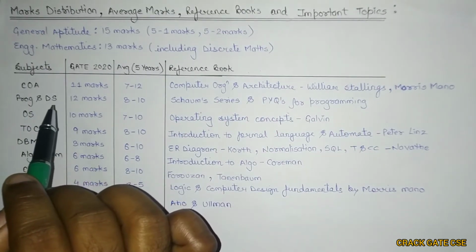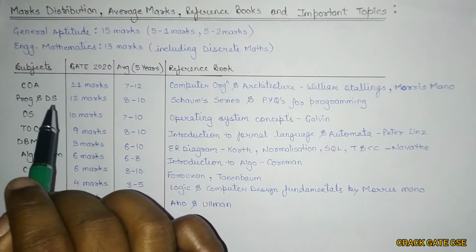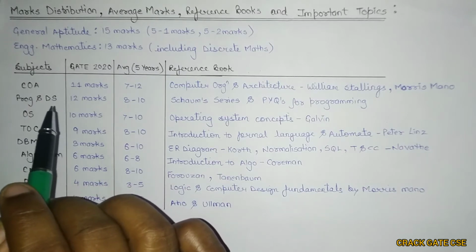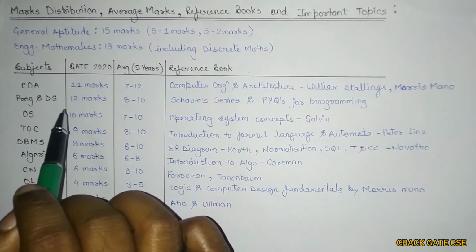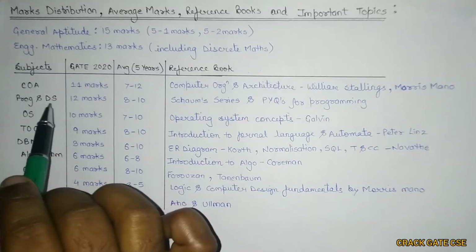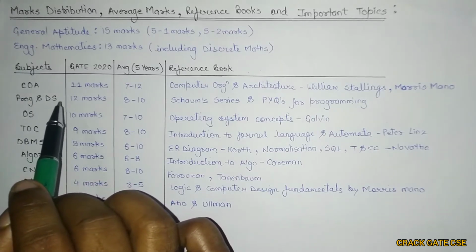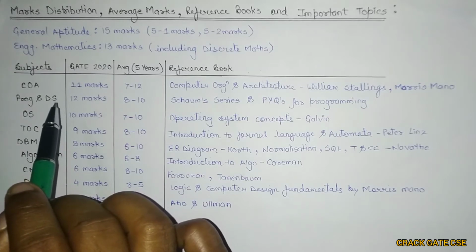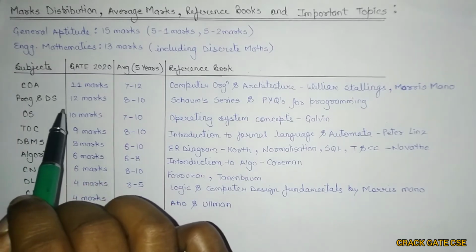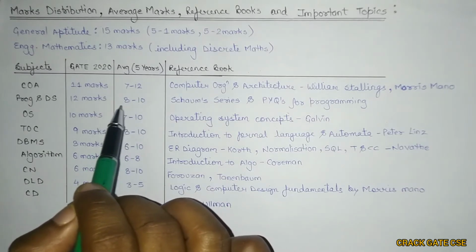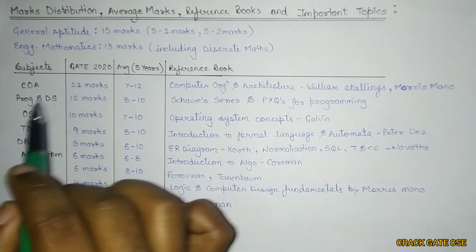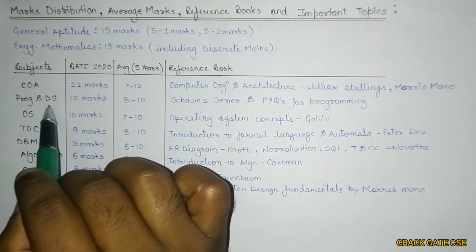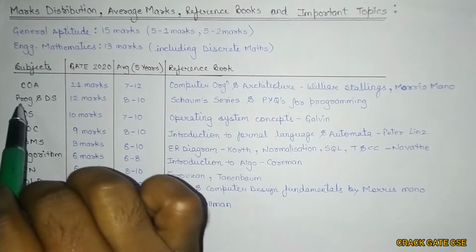Nowadays all the organizing institutes, whether it is IIT Delhi in 2021 or any other institute, they are focusing much on programming and data structure, because I remember in GATE 2019 also the weightage of programming and data structure was quite good, because I think there are around 6 to 7 questions came in 2019 on the same subject. So the weightage is around 8 to 10 marks, but this year it came for around 12 marks. And the best book is Schaum series for the data structure, and